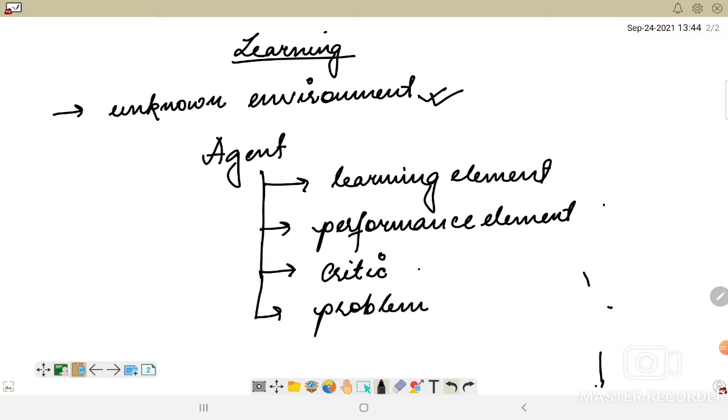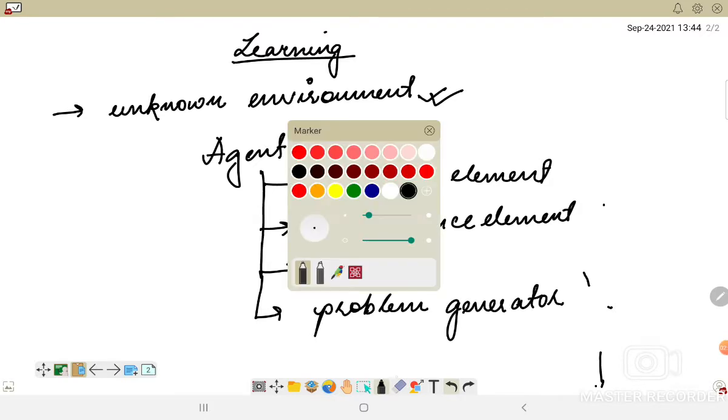We will look into this one by one, but first, let us draw the diagram for this learning agent.